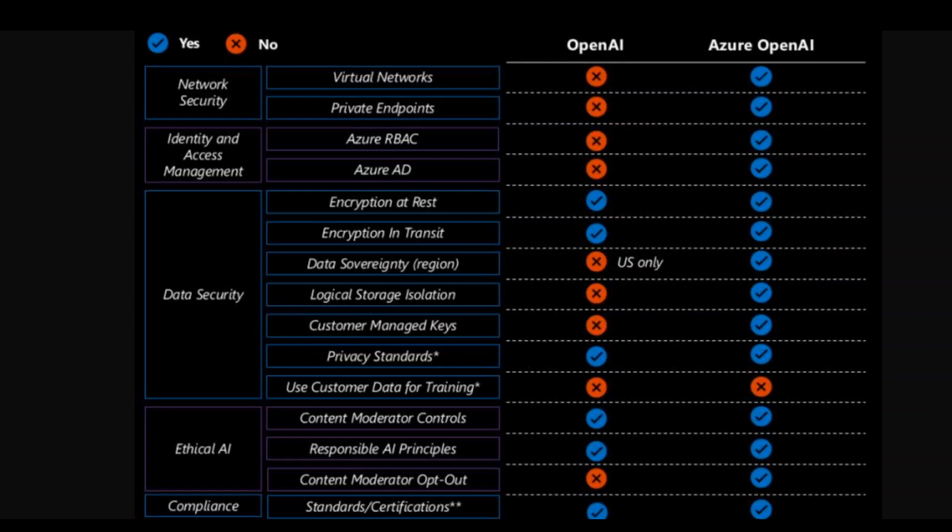I think Azure OpenAI makes sense for bigger enterprises based on more fine-grained controls available. So I think it will be very interesting to see how other cloud providers follow suit.